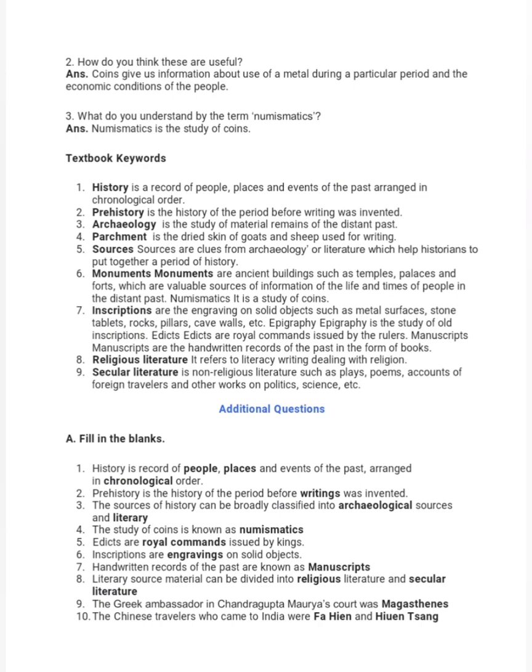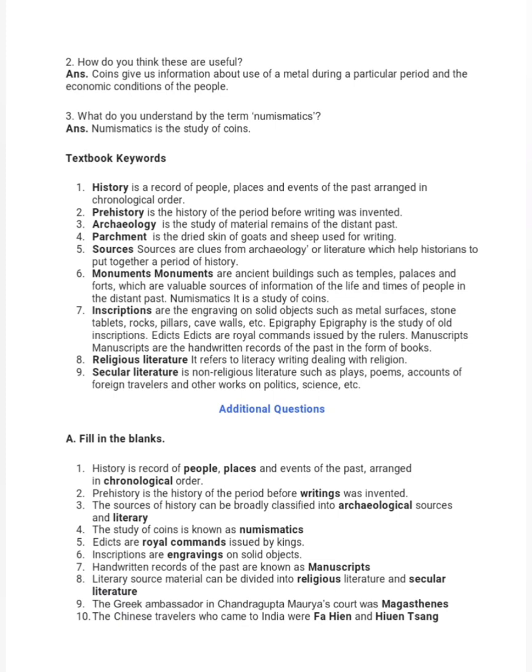Religious literature refers to writing dealing with religion. Secular literature is non-religious literature such as plays, poems, accounts of foreign travelers and other works on politics, science, etc. So here are some additional questions for your practice. Let's do them also.